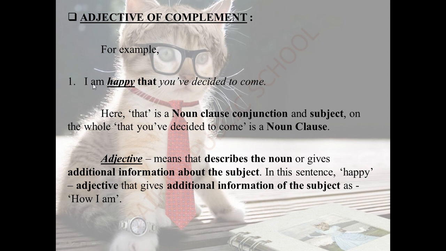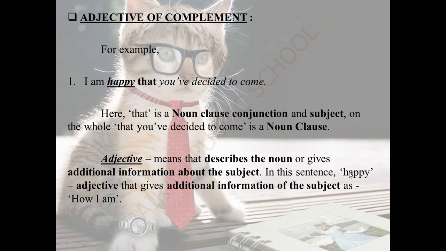Once again, I'm happy that you have decided to come. That is a noun class conjunction. You is the subject, have decided is the verb. On the whole, that you have decided to come is the noun class. Before that, happy is the additional information which acts as an adjective complement for the noun class.